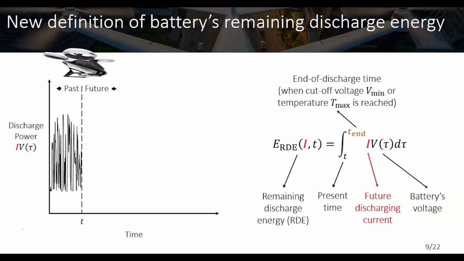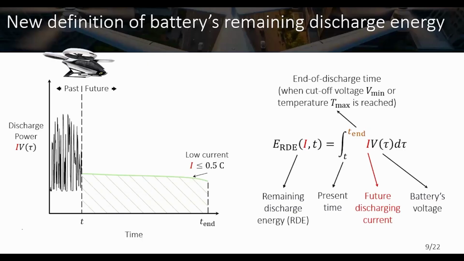So let's consider a figure to explain this concept. Imagine your aircraft is operated at time t now, and we can predict what happens if the aircraft operates at a low current: how much energy you can withdraw from the battery, which is the shaded area, the geometric interpretation of this integration.